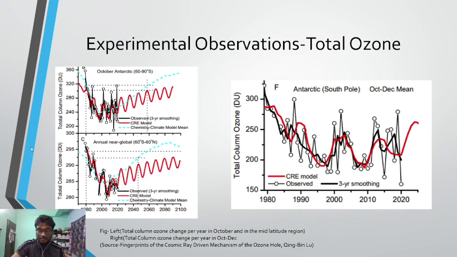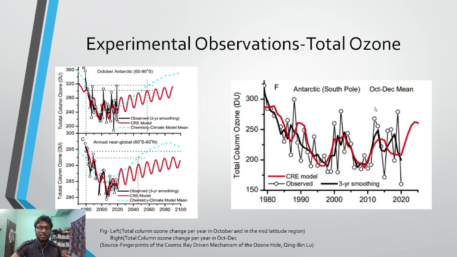This curve clearly suggests that the CRE model is very efficient in explaining the total column ozone concentration and its change over the years.